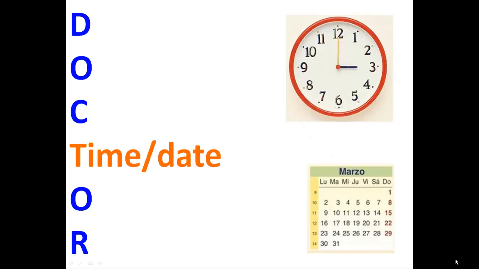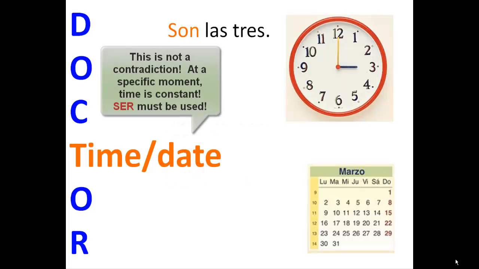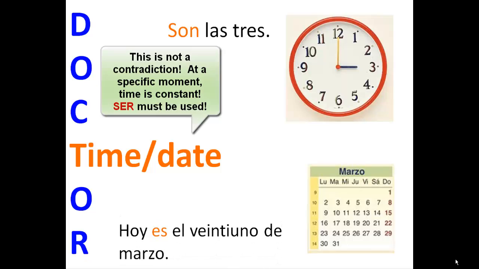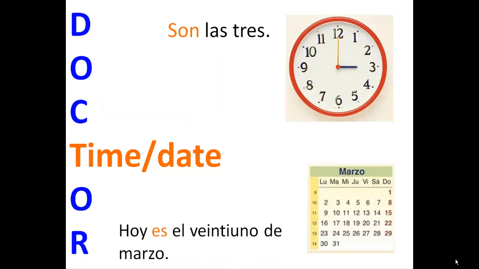Back at the beginning of the year, when we were first learning how to tell time, son las tres, well, that's the verb ser, and also to tell the date. Hoy es el 21 de marzo. Again, we used the verb ser because you can't change the time or the date at that given moment, can you? It's pretty permanent.